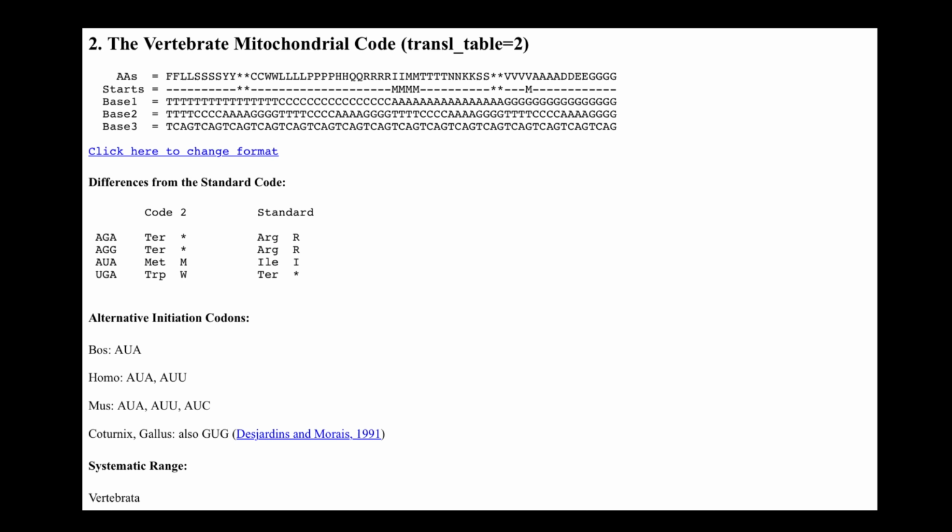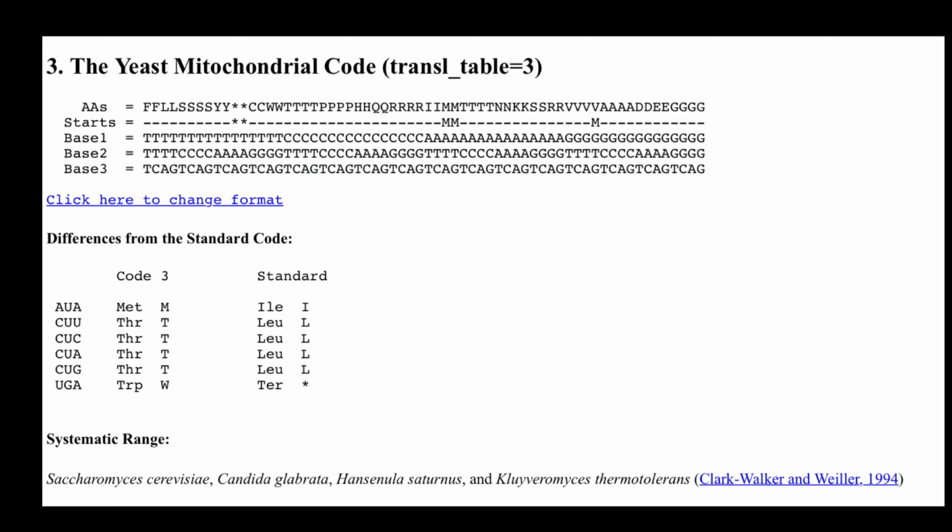So as you see, our mitochondria have a slightly different codon sequence, or the same codon sequence specifies different amino acids in mitochondria. Here's yet another example, the yeast mitochondrial code, where we can find that 6 trinucleotides or codons specify different amino acids from the standard table.